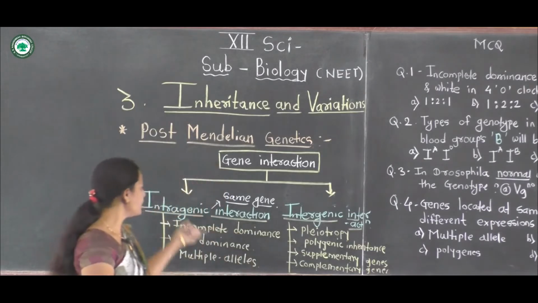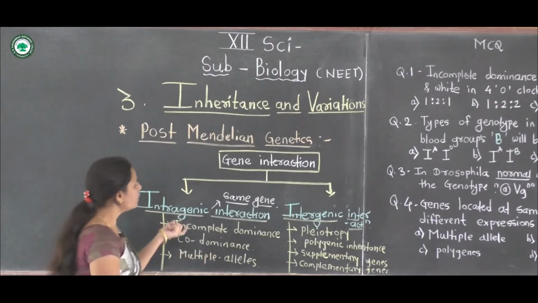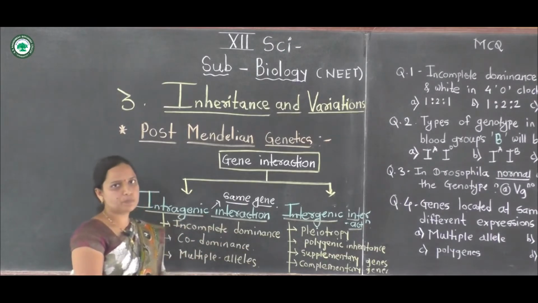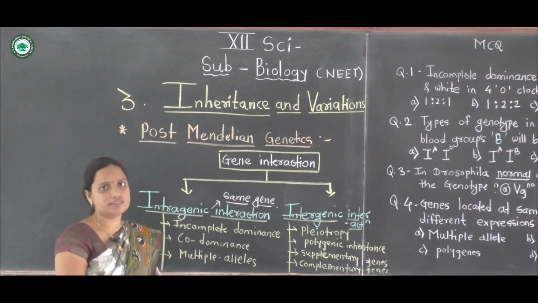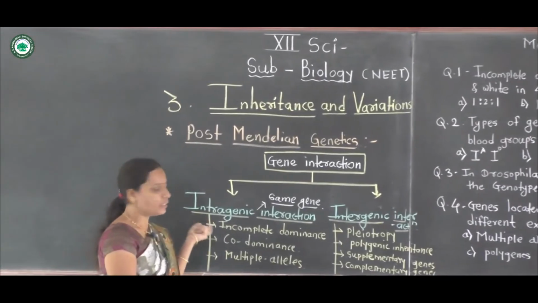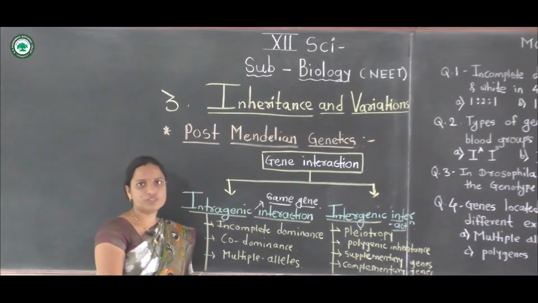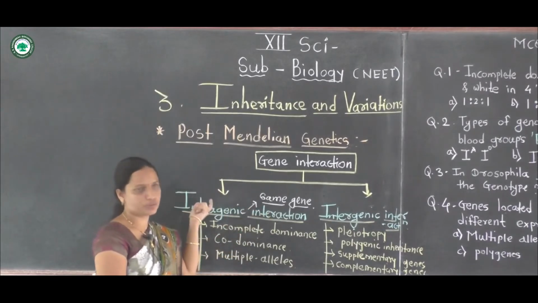Now intragenic interactions involve three examples: incomplete dominance, codominance, and multiple alleles. These are the three examples included in intragenic interaction. This interaction occurs between the same gene on homologous chromosomes.